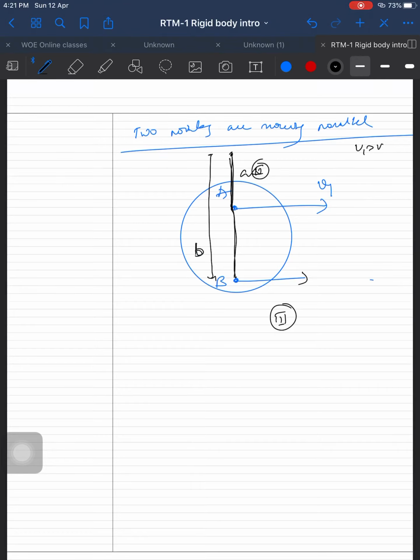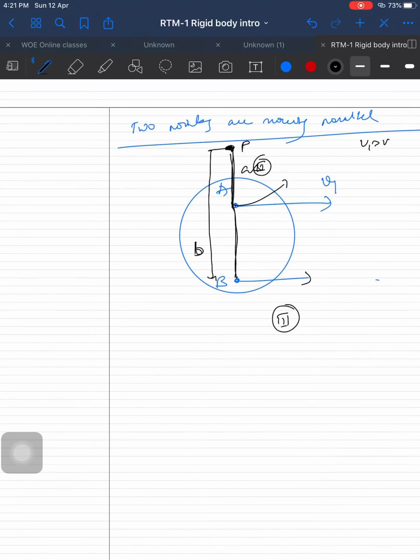Okay, if this is a point P, they are all doing rotation motion. This is also doing it in this way, and this is also doing it in this way. If we consider that, V is equal to R omega, so omega is equal to V by R. And if we see V1 by A and V2 by B.